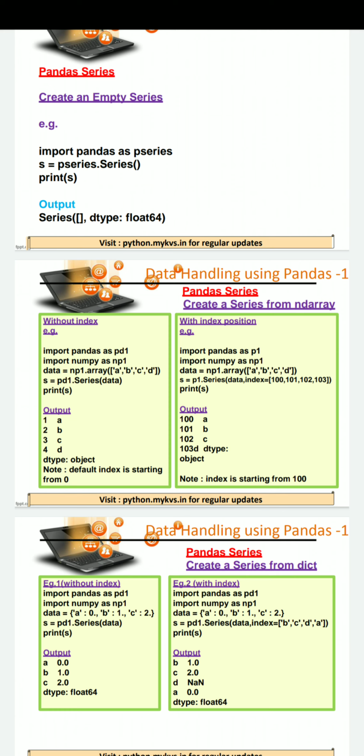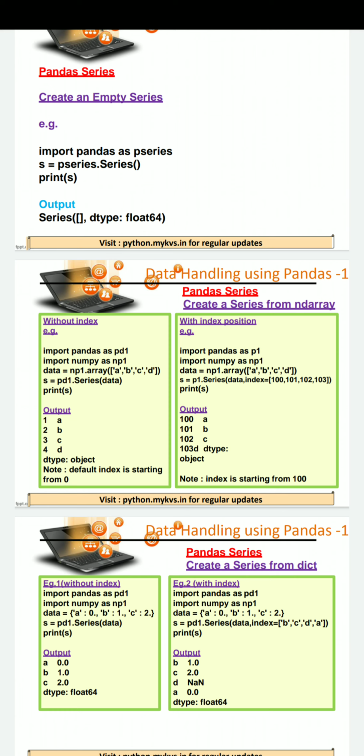Output is like 0 A, 1 B, 2 C, 3 D. Now you will come to know that we are not mentioning 0, 1, 2, 3 while creating the NumPy array or while creating the data series, but these are automatically assigned as index because we have not mentioned index. These are default index positions. Default index starts from 0.